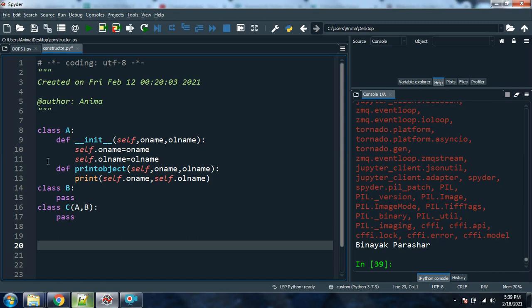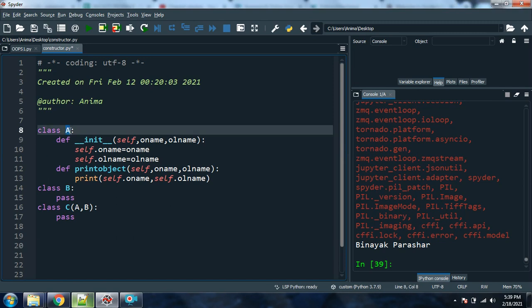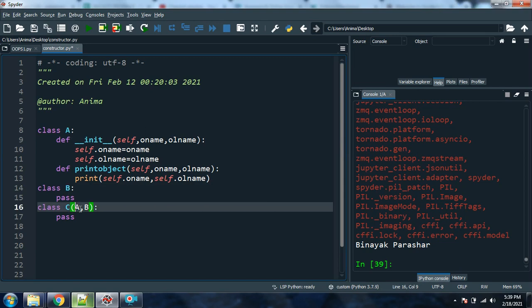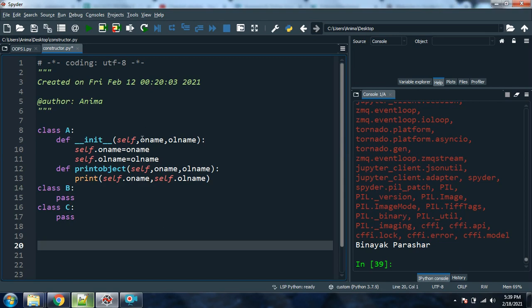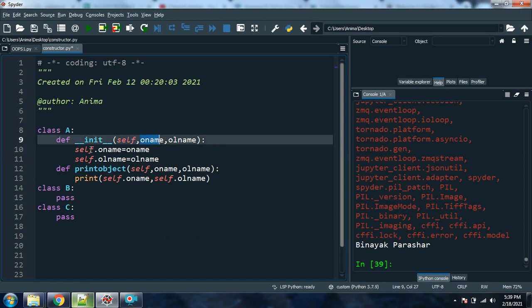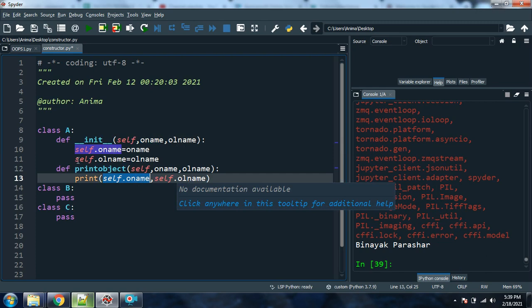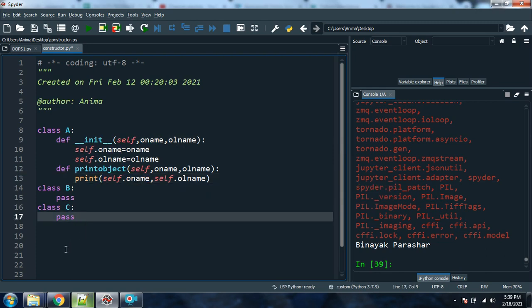Let's say suppose we are continuing with the same example, but I have created a little bit of a compressed one so that you can easily understand. Now I have created those names as A, B, and C. These are three classes. In class A I have just taken an object name and object last name, so these are two variables I have taken. In this class A I have a method, print object, and here I am just declaring self object name and self object last name, which are the two variables that I have created.